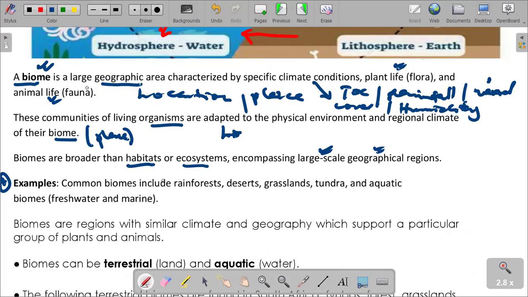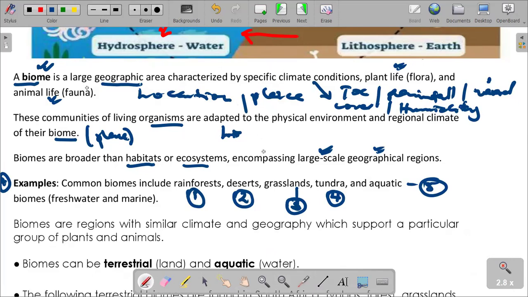Common biomes include the rainforest. We talk about the rainforest, the desert, the grasslands, the tundra, and then we can talk about aquatic biomes. All these are common examples.